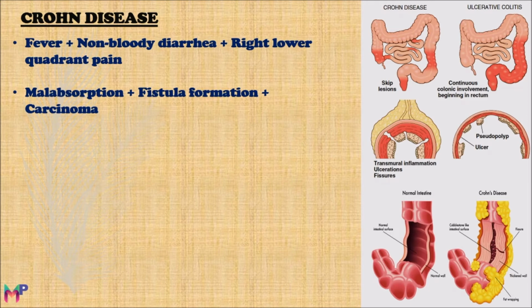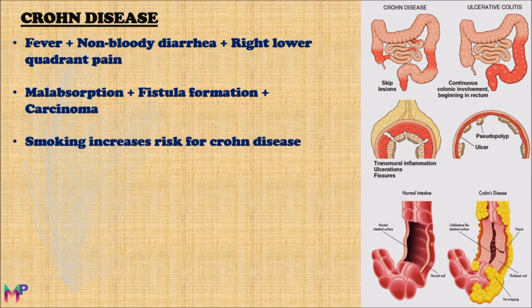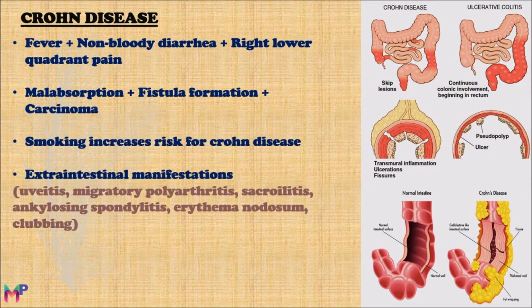Crohn's disease is also associated with carcinoma development, especially when the disease is colonic, that is, it is involving the colonic part of the intestine. In smokers, the risk of developing Crohn's disease is greater. The extraintestinal manifestations of Crohn's disease are uveitis, migratory polyarthritis, sacroiliitis, ankylosing spondylitis, erythema nodosum, and clubbing of the fingers.